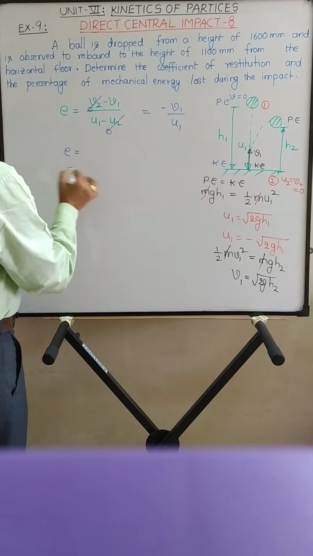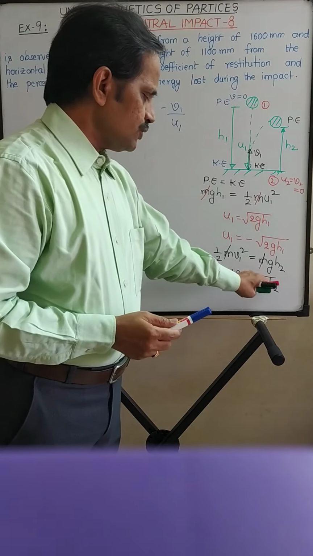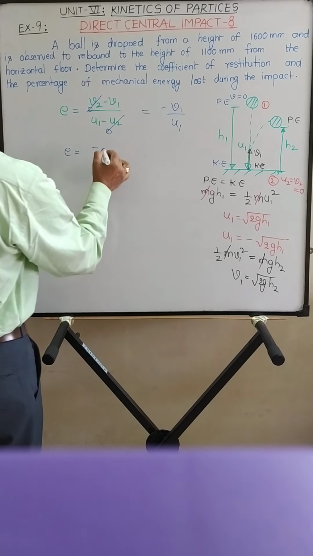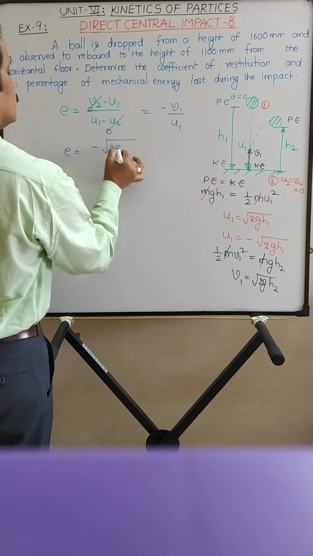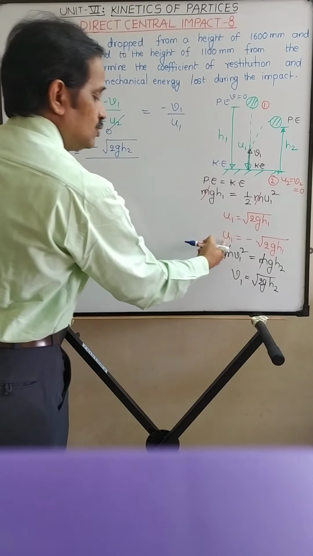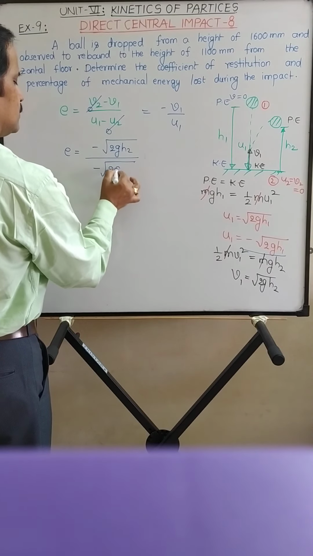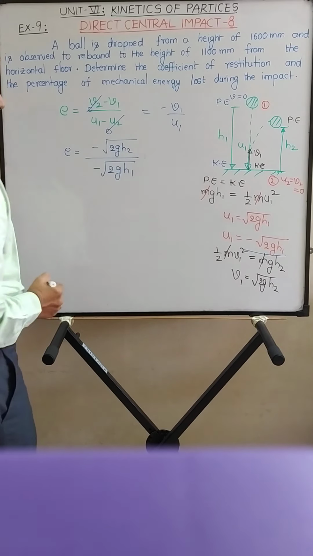So E is equal to minus v1 upon u1. What is v1? v1 is equal to square root of 2gh2, upon u1. u1 is minus root 2gh1.